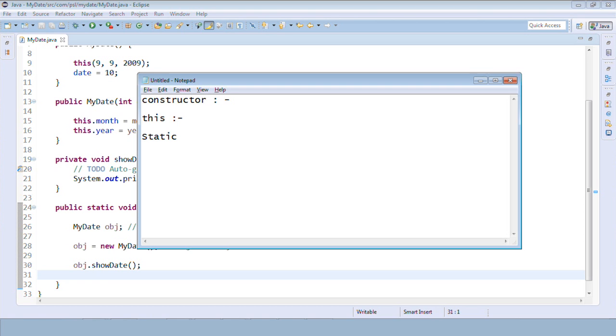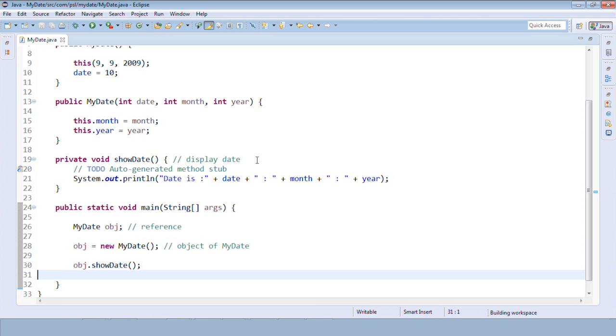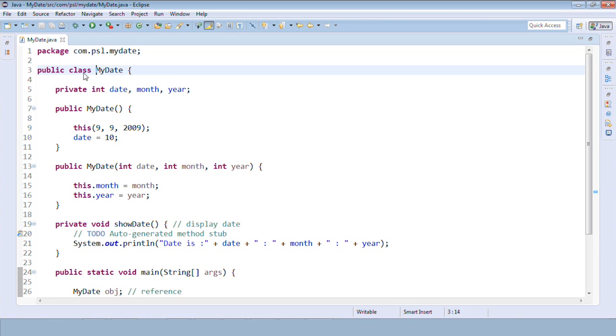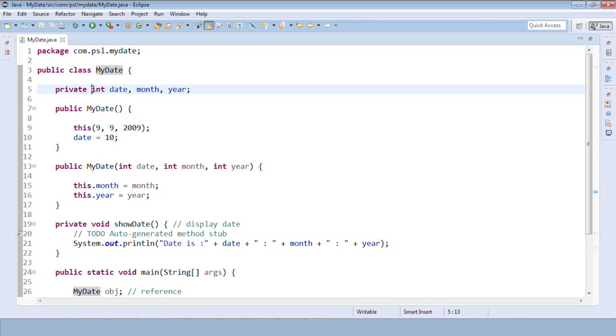So let's talk about the static keyword. Yes, this is again very important. Static is again a keyword, and it can be used for methods, for variables, and for a class as well. So I can use the static keyword in front of a class, in front of variables, and in front of methods as well.